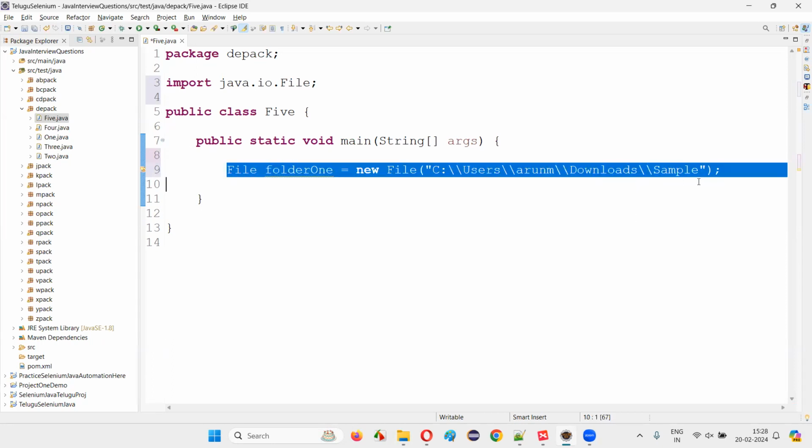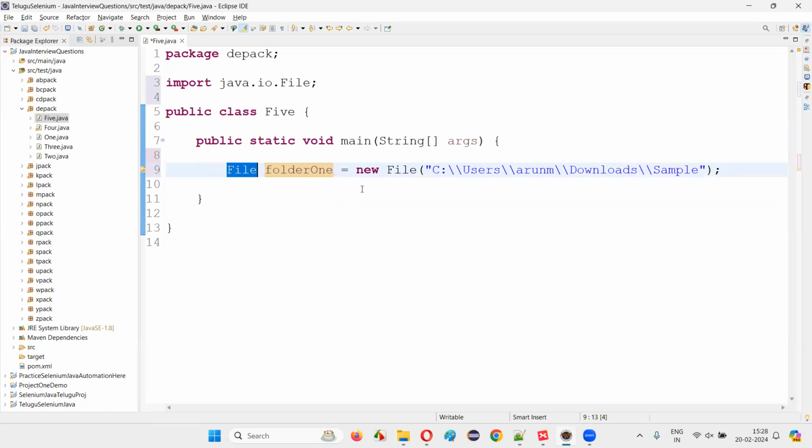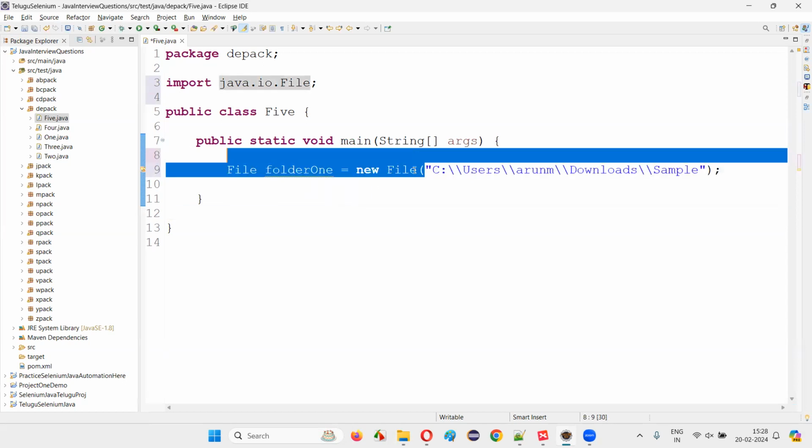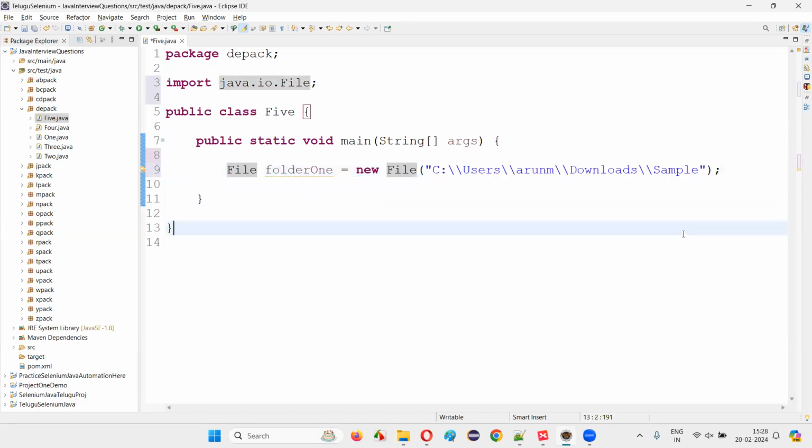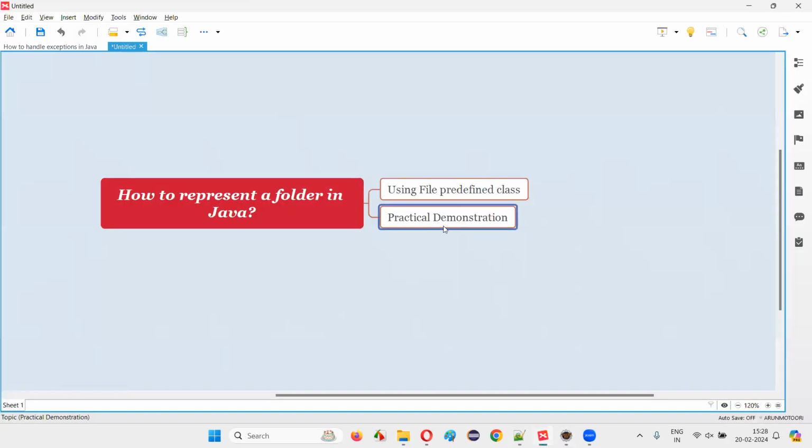Okay. This is a statement in Java we have to write using the File predefined class by passing the path of the folder to the File constructor of the File predefined class. We can represent a folder in Java. So hope, guys, with the practical demonstration, you understood how to represent a folder in Java. By using the File predefined class, we can represent a folder in Java. So that's all for this session.